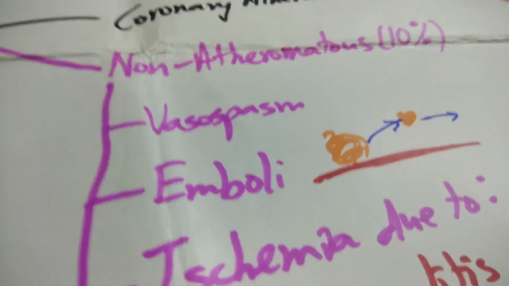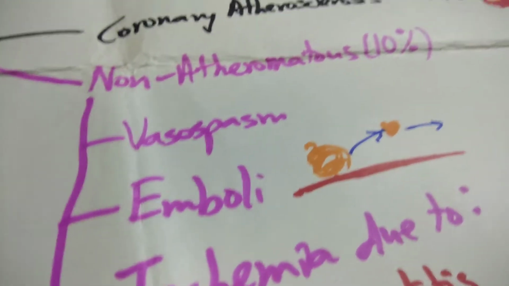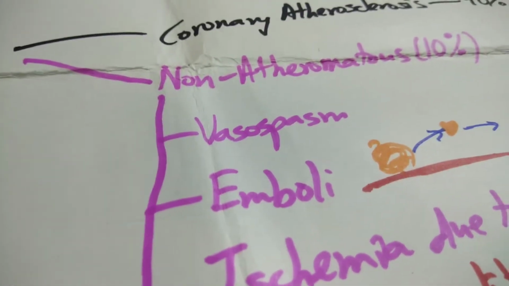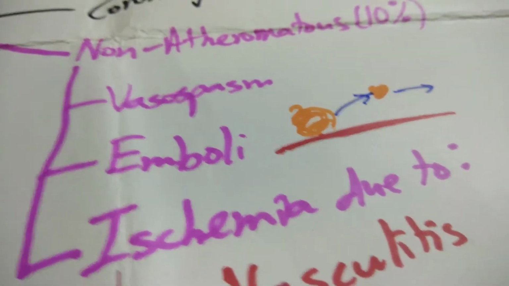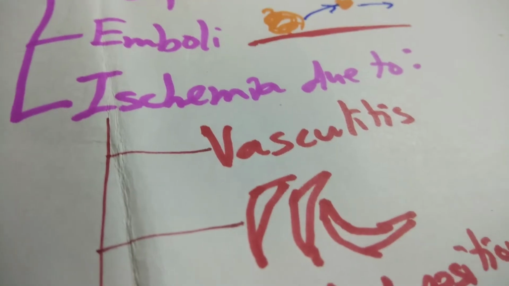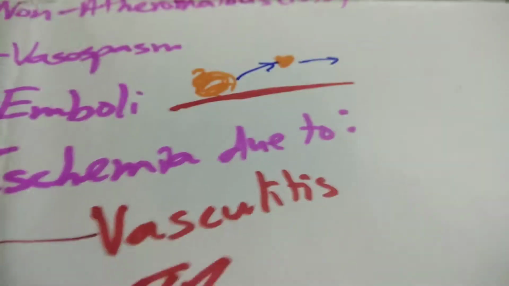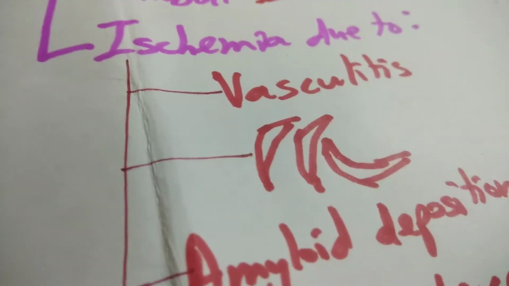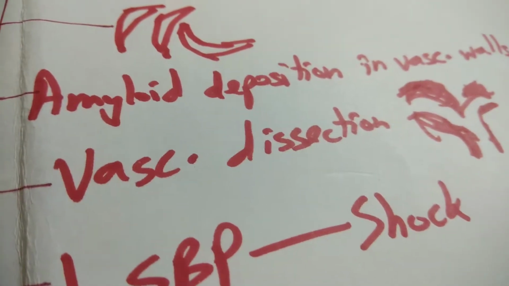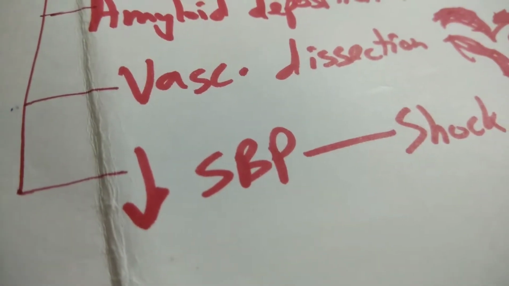Emboli from the right side of the heart or peripheral veins can travel through a patent foramen ovale or any septal defect in the atrium or ventricle and reach the left side of the heart. From there on, they can travel through the coronary arteries. And then there's ischemia due to vasculitis. Ischemia refers to decreased blood supply to the point of causing tissue death. So vasculitis or sickle cell anemia, or amyloid deposits in the vascular walls. And then there's vascular dissections, particularly of the aorta, and decrease in systolic blood pressure resulting in shock.